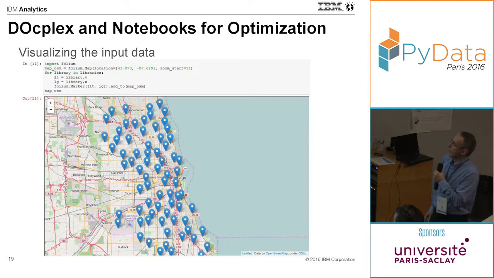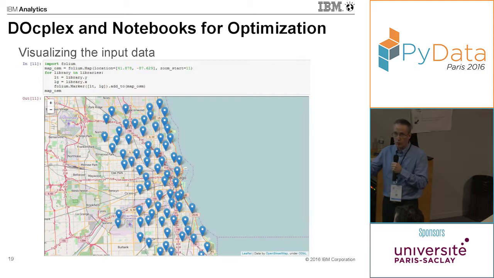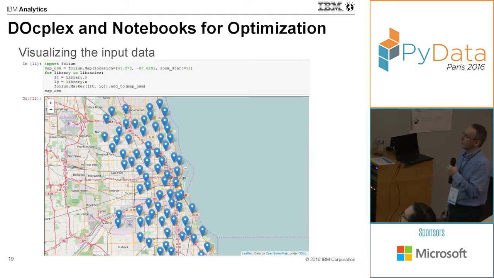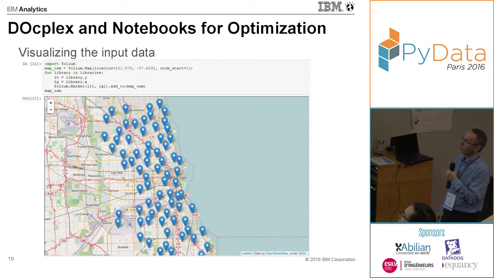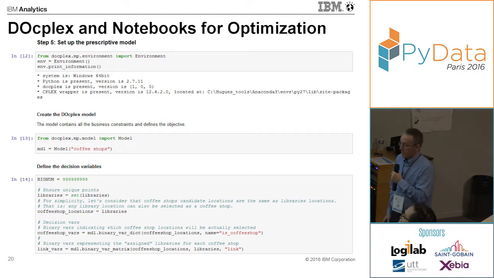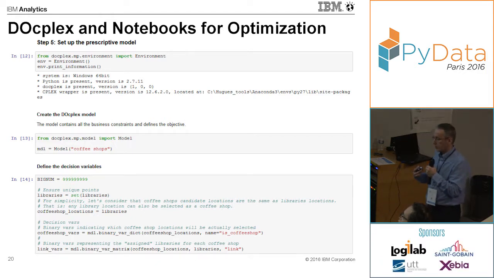Then we may want to validate this data in the workflow. One way to do it here can be just to visualize this data on a map. So here we used, for example, the Folium package, which is also an open source package to do visualization on maps. Then the next step: we imported the data, we validated the data, we visualized the data.